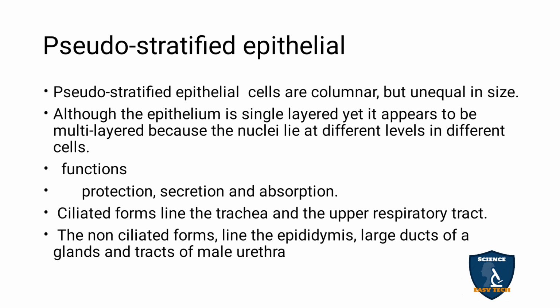The ciliated form lines the trachea and the upper respiratory tract. Where it is seen means the tracheal region of the lungs and the upper respiratory tract, maybe seen in the nose region as well. And the non-ciliated form lines the epididymis, which is the storage of sperms in the male. In the male you can see this epididymis, and large ducts of the glands and the tracts of the male, you can see these non-ciliated forms.